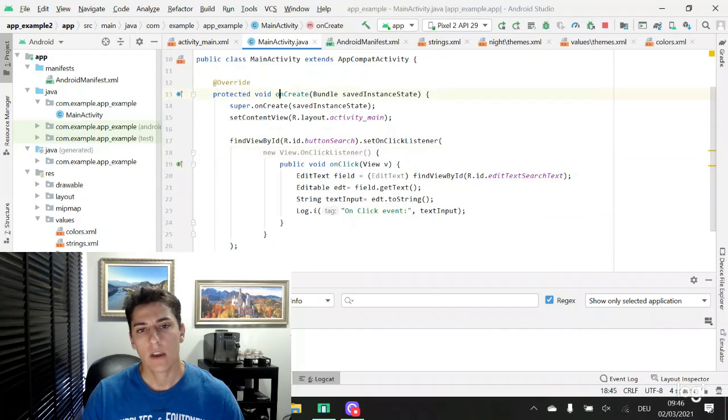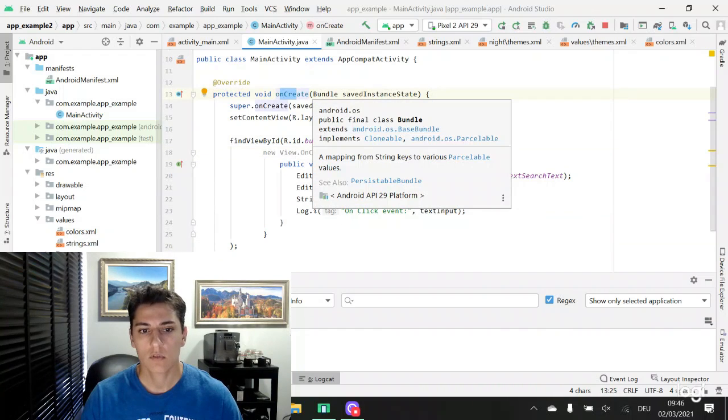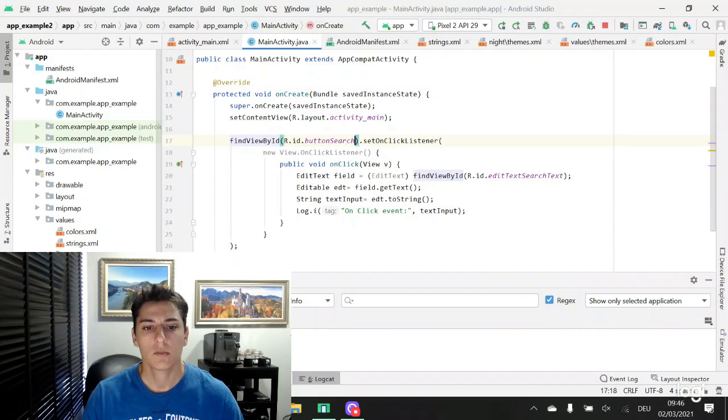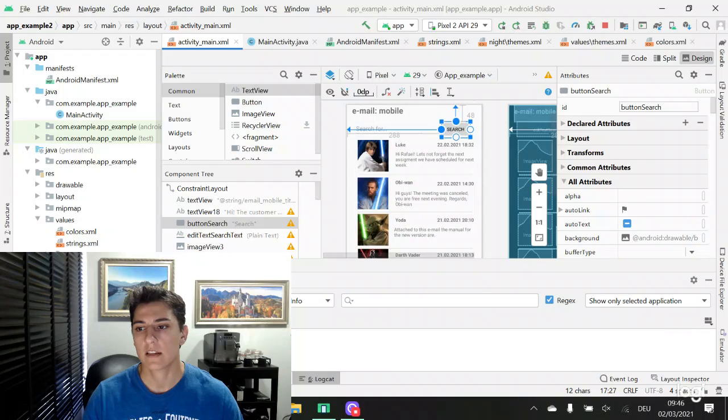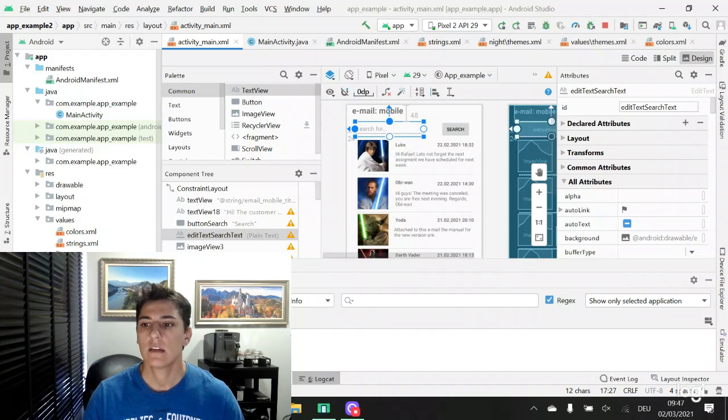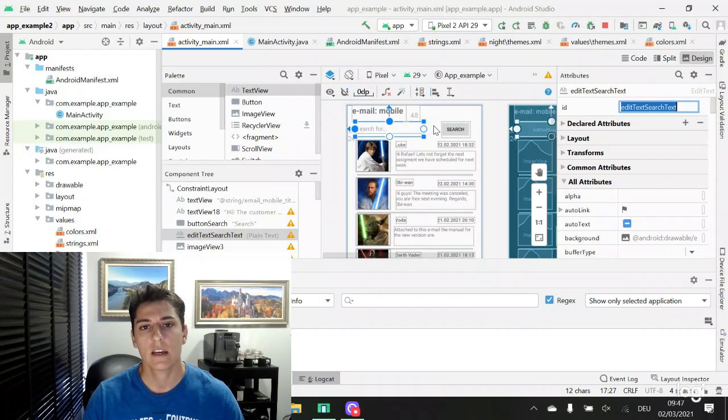Basically on the onCreate, that is like the constructor from this activity, we are going to link to the button. The button has one ID. If you return here to the activity, we can see that every view element has one ID. The ID from the button is button search. The ID from the edit text component is edit text search text. So each element in the screen has one ID, which will allow us to retrieve these elements during the programming.